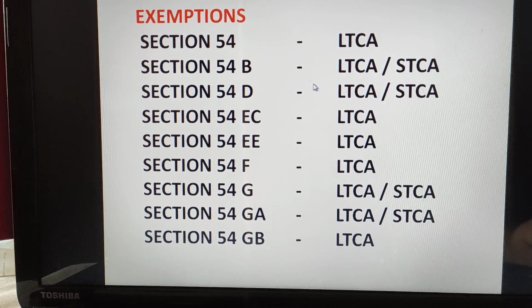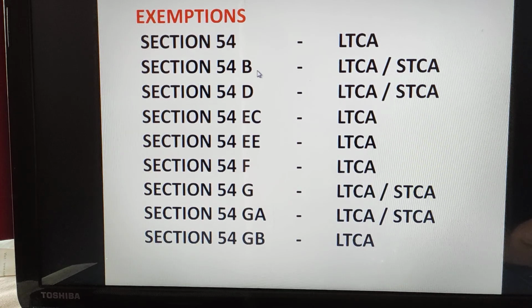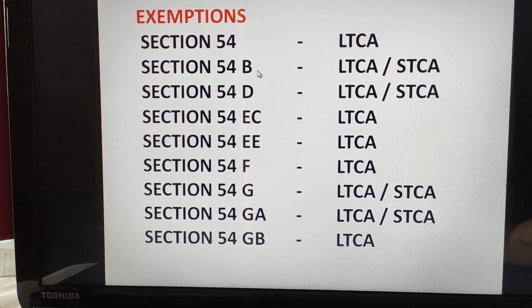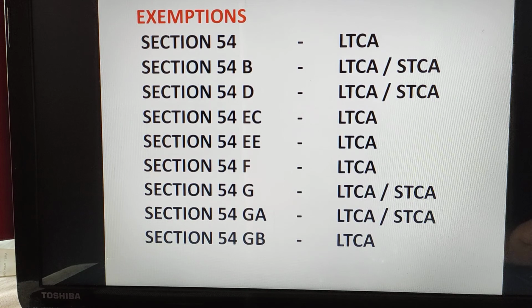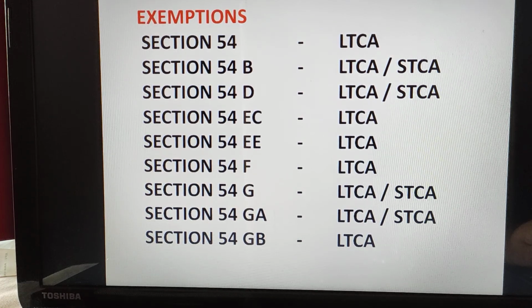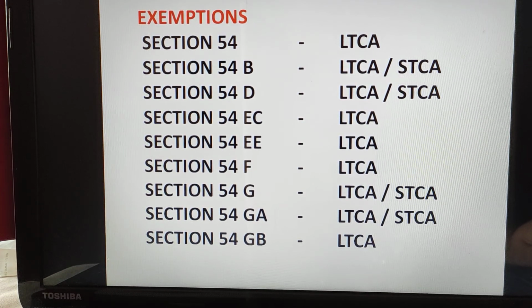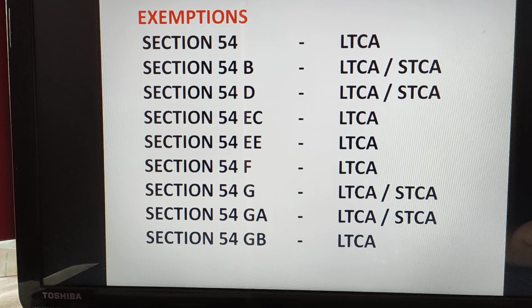If you notice here, only 4 such exemptions or sections are there which are applicable for both long term and short term. If you remember these 4, the others will be only for long term. Okay, I hope this is clear to you. There are various sections: 54, 54B, 54D, 54EC, 54EE, 54F, 54G, 54GA and 54GB.